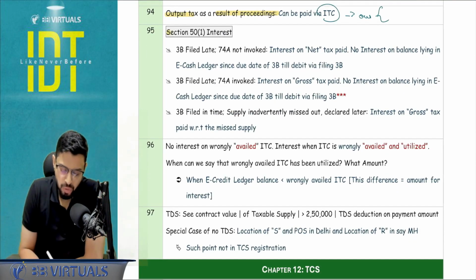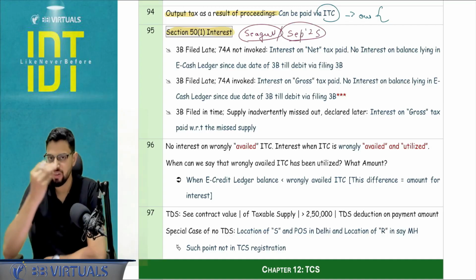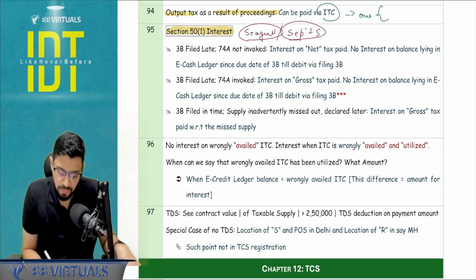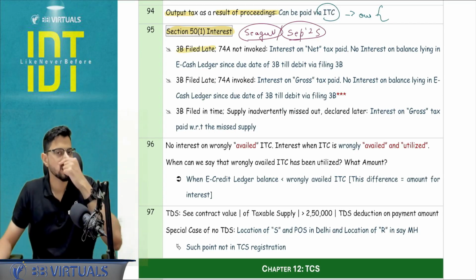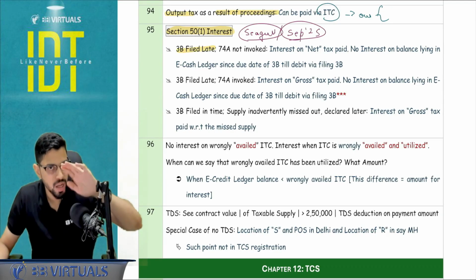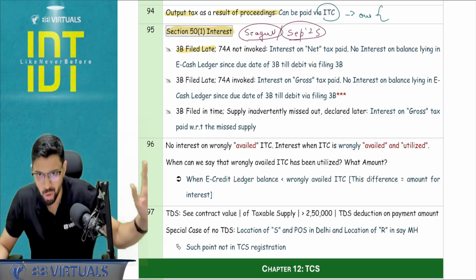Section number 50, subsection 1. There are a lot of queries that come here. Please ensure you practice the Seagull question. The Seagull question is given in my book also if you are referring, and basically the September 25 paper had this. So ensure you are doing this thoroughly. I have covered 3 cases here. Please pay attention. If I'm filing 3B late, so my GSTR 3B is being filed late and the 74A show cause notice is not invoked yet, the demand procedure is not invoked yet.